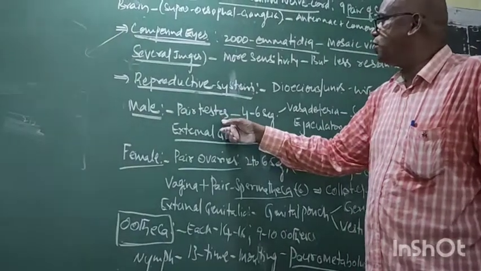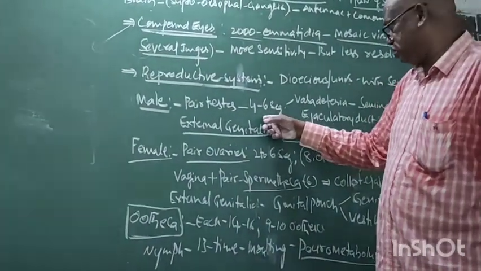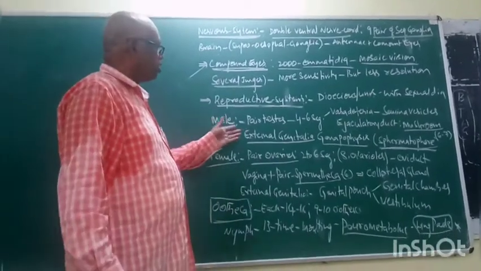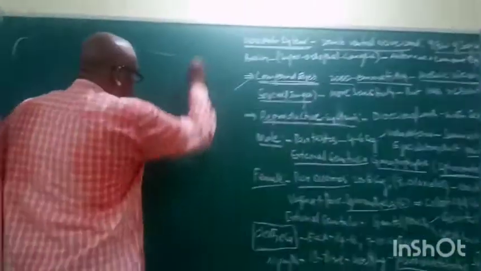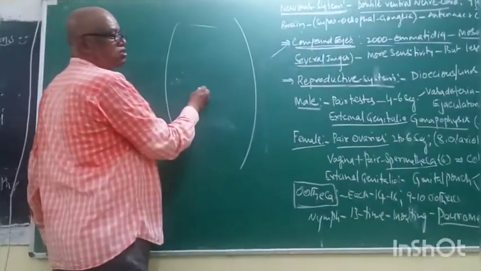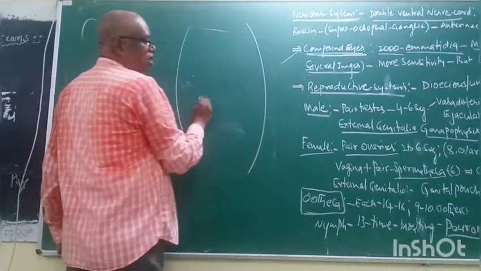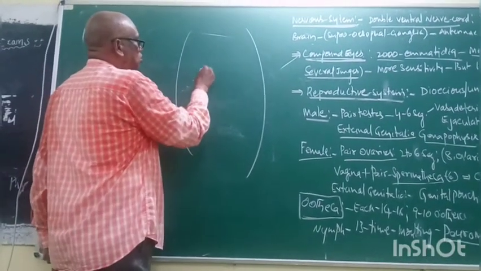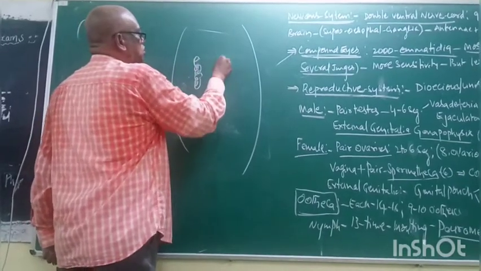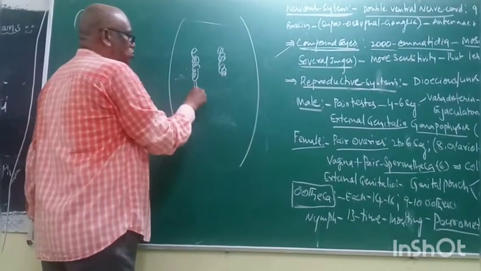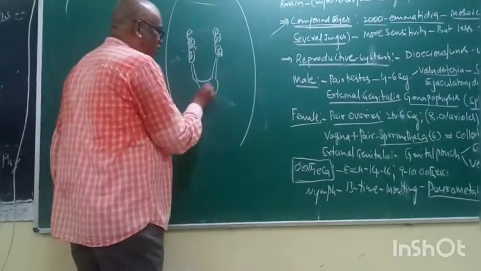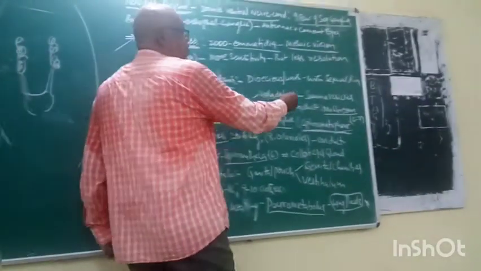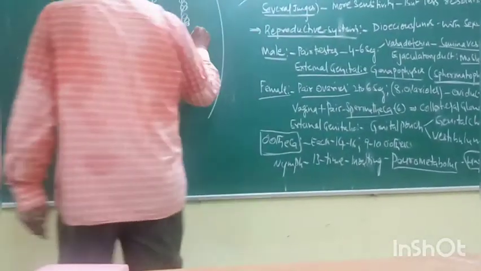Now the male contains a pair of testes, present in the 4th to 6th segment. The male reproductive system contains a pair of testes present in the abdomen, not the thorax, segments 4 to 6. Now suppose it is the male cockroach. This is the testis. From it comes a tube, called the vas deferens. Both together form a sac, and the sac is called the seminal vesicle.